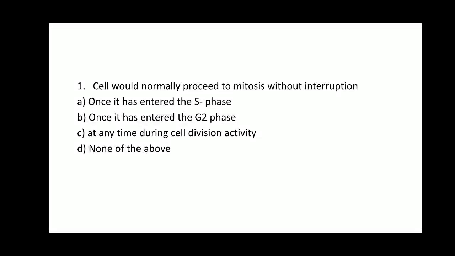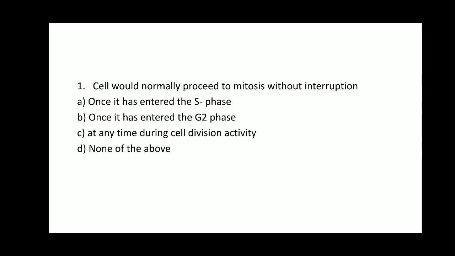Question number 1. Cell would normally proceed to mitosis without interruption. Option A, once it has entered the S phase. Option B, once it has entered the G2 phase. Option C, at any time during cell division activity. Option D, none of the above.